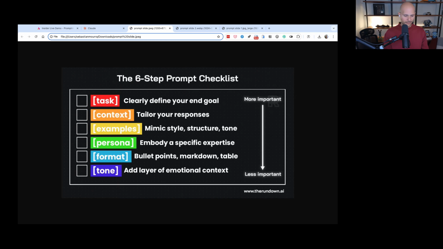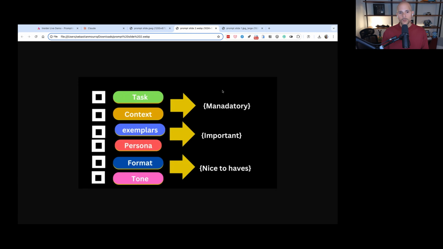AI kind of writes not great the first time around, right? And for me, I like to be a little bit more conversational, right? So tell it to write to be more conversational. Or if it was too dumbed down and you need PhD writing level, say that, right? I want you to write it at a PhD graduate level. And so these are all things that you want to have inside of your prompt. This kind of helps you to see what's super important versus nice to haves, right? Again, if you can, try to include something for each one of these.